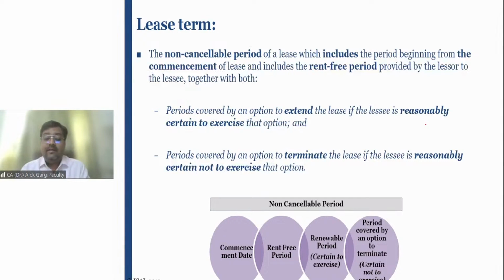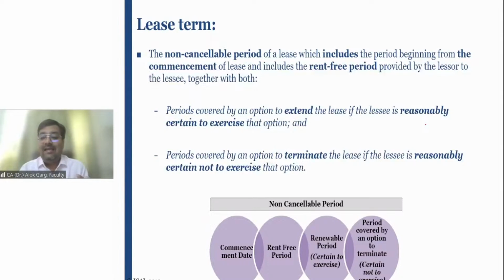So I told him, see, the agreement is for a 2-year period. It is a non-cancelable period. You need to pay me the rent of the next 1 year if I have to vacate this property right now. Right? So friends, first of all, lease term is a non-cancelable period for which the lease contract can be enforced.